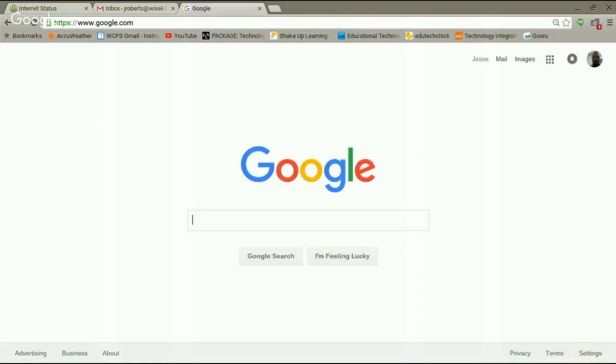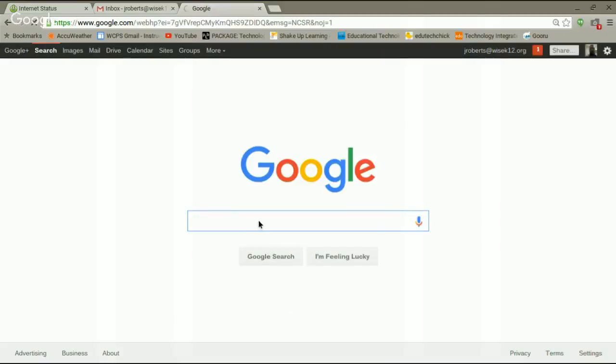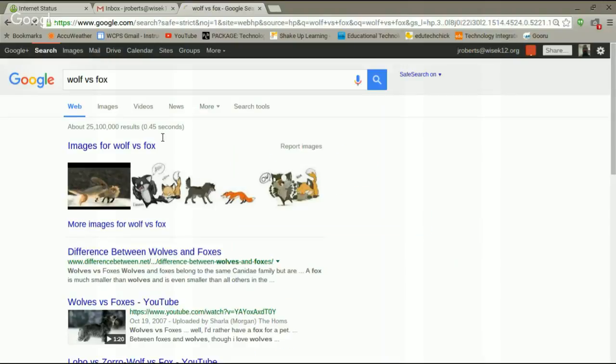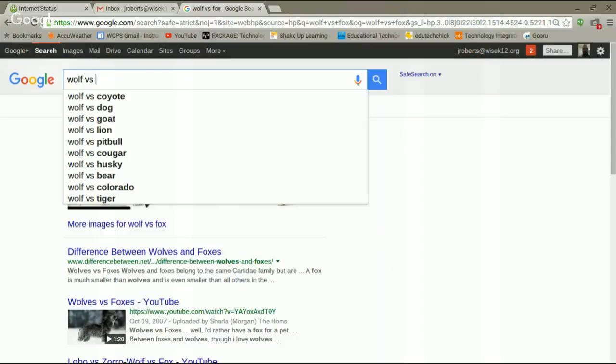The first one I want to share with you guys is comparisons. Say you want to know what's the difference between a wolf and a fox. All you have to do is add VS or versus in between the two words. So let's do wolf versus fox. Oops, that's not. Let's try another one. Let's do wolf versus dog.